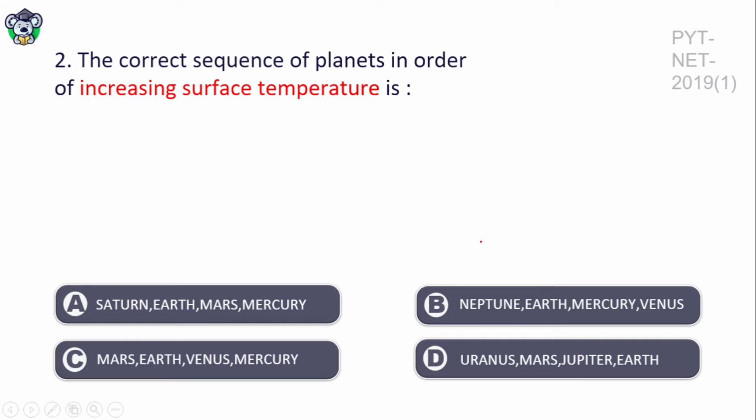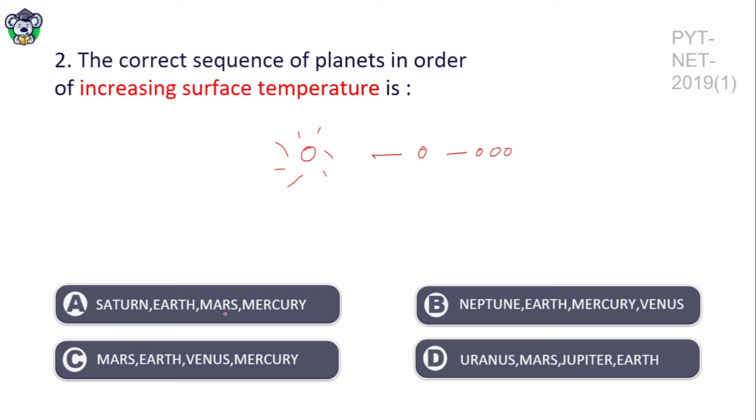The correct sequence of planets in order of increasing surface temperature is, so we have to arrange the planets in increasing surface temperature. Generally we know as the distance from the sun increases, the temperature of the planets decreases.